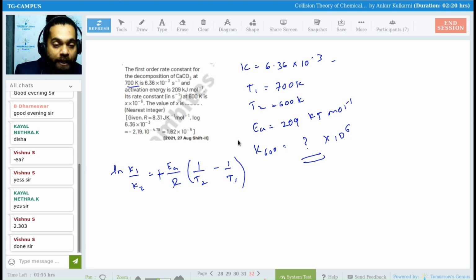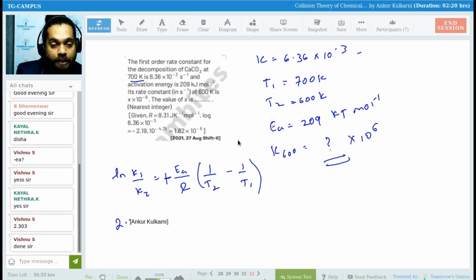Okay. So if I convert ln, it will become what? 2.303 K1 by K2 is equal to EA by R. Do we know the values? Can we put it over here? Did we miss something over here, everyone? Please check.